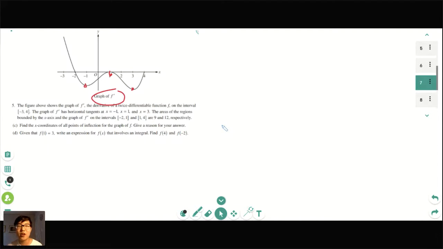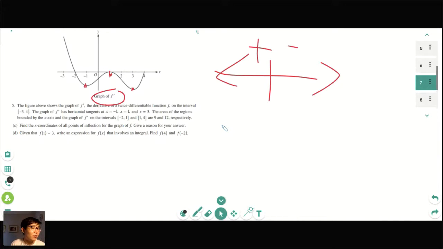You have to be specific with increasing, decreasing, decreasing, increasing. Even a sign chart, if you do this and you go plus minus, that won't give you credit. You have to write out specifically that it changes from increasing to decreasing. That's another thing I remember from calculus.